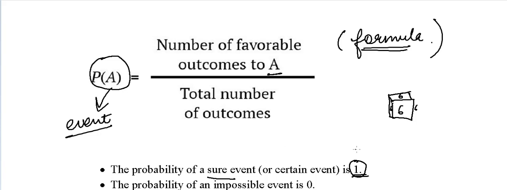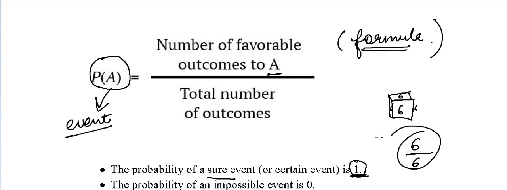Now if I ask what is the probability of getting 6, the probability is 1 because favorable outcomes are 6. 6 times you will get 6 and the total number of outcomes will be 6 only, right? So whenever you roll the dice, you will only get 6 as the answer, okay? So for a sure event you have probability 1.